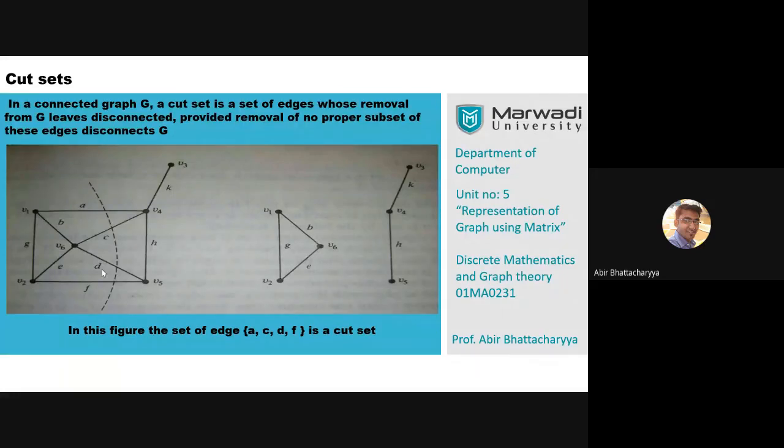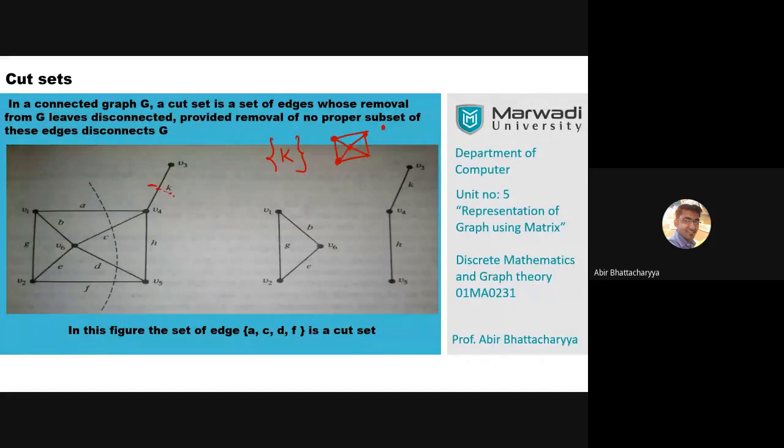So what are the minimum cut sets? I can delete this K edge. K is going to be the minimum cut set. If I apply K, what will be the remaining part? The remaining part is going to be the components, and the components become like this. All right, this is going to be the components.